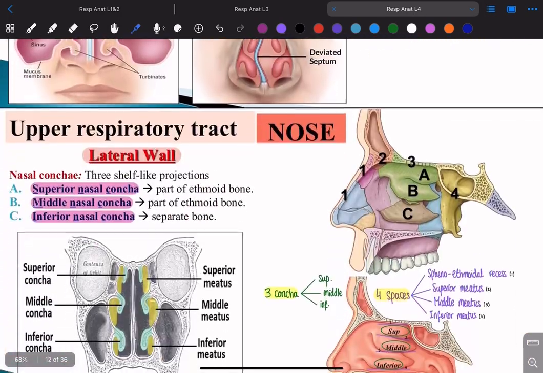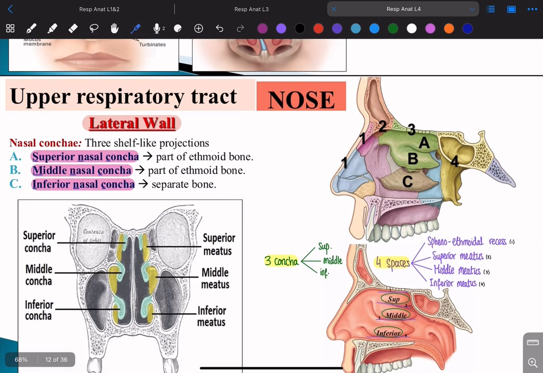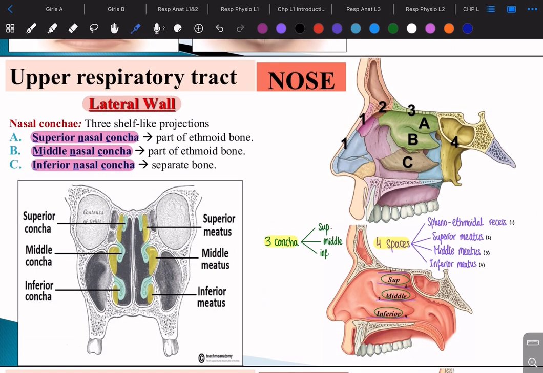Now let's go to the lateral wall, okay, which is very, very important. Okay, so for the lateral wall, I like to remember it in a story sort of way. Okay, I'll tell you some not mnemonics but abbreviations I made up. If you want to use them, feel free. If not, then you can just stick to the normal names.